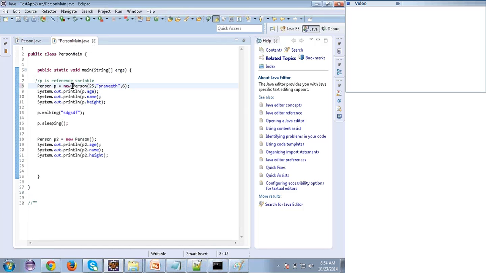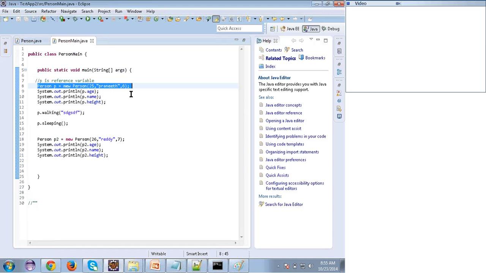See here. Now I'm creating an object with the help of the parameterized constructor. Here I'll pass 26, and I'll pass some name, D something. Then I'll pass height as 7. This statement clear?